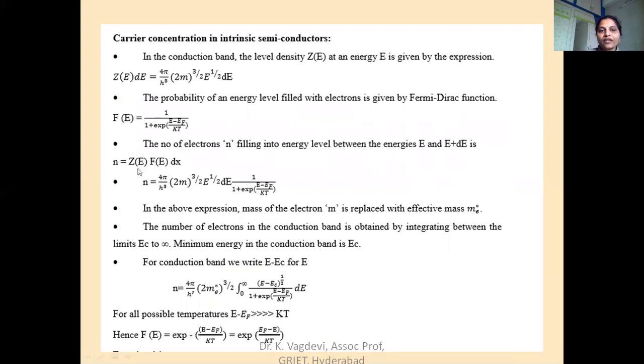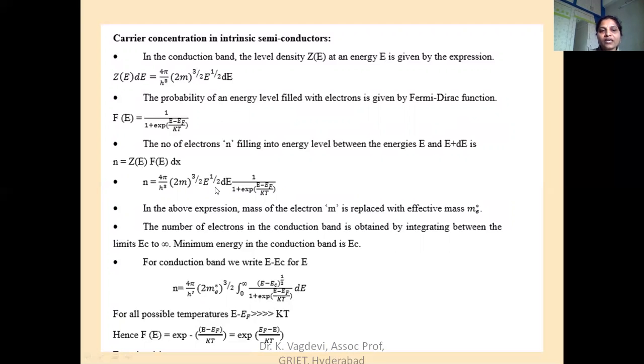Here n(E), or sometimes n_c(E), is the number of electrons in the conduction band, where Z(E) dE is the level density at energy level E, given by the equation 4 pi by h cube, 2m whole power 3 by 2, E power half into dE.